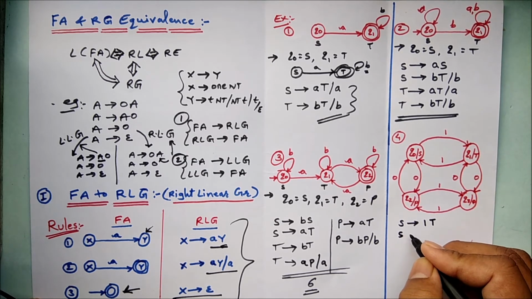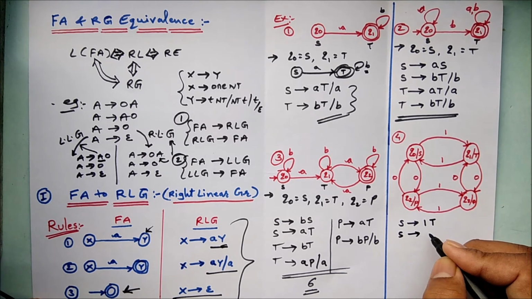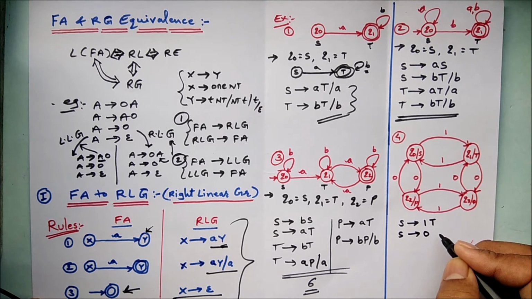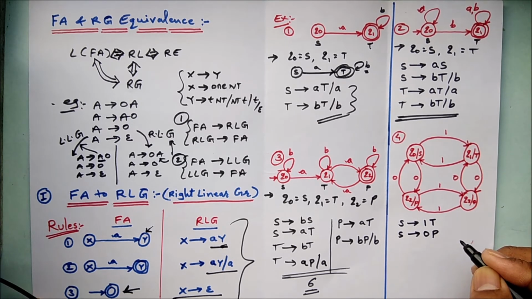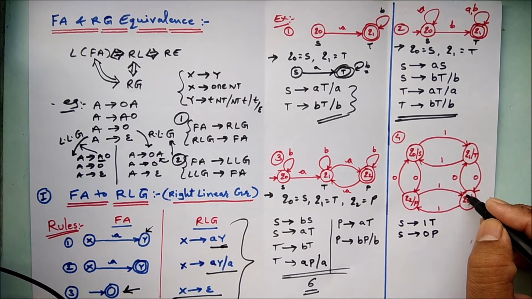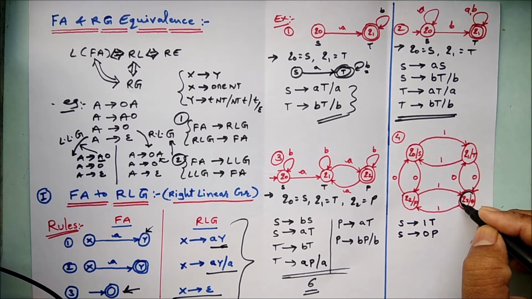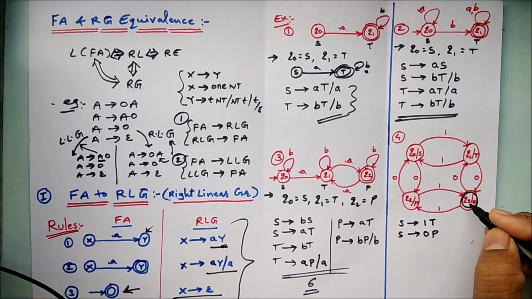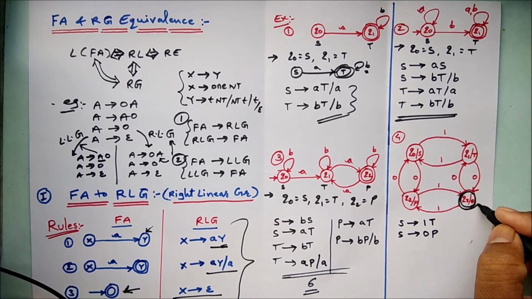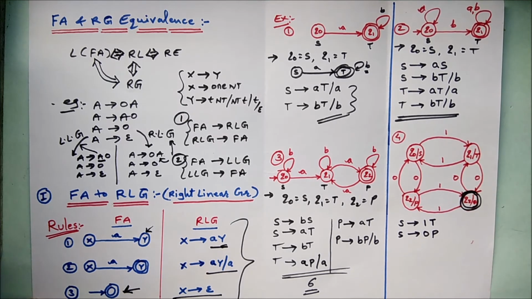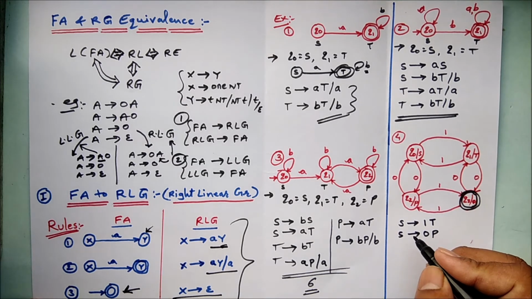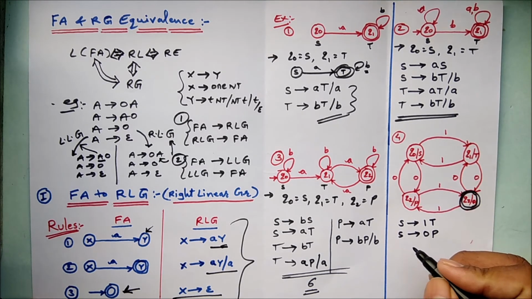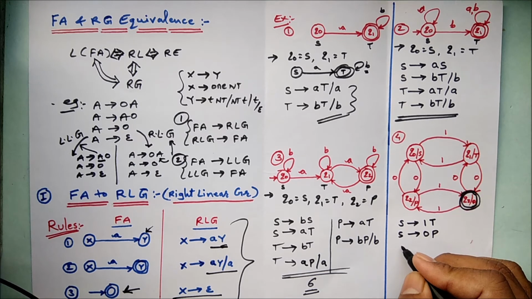So for the next production rule, S with 0 is moving to Q2, that is P, and as it is also a non-final state. So the final state is Q3, my dear friends here. So just make a simple change. Q3 is the final state. So these are the two production rules for S.